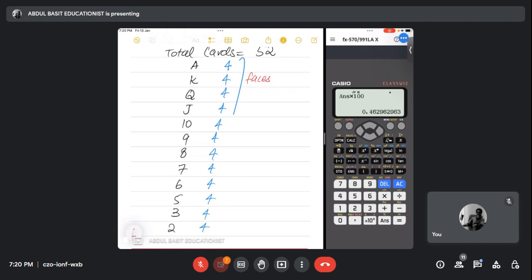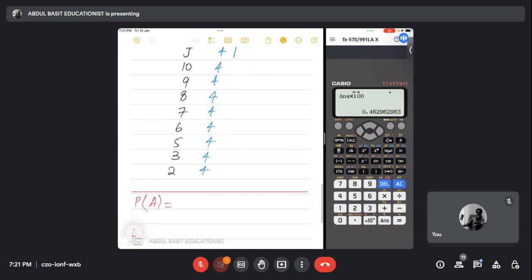How many A's are there? One. No, look at that. In the 52 cards you have, there are 2 black A's and 2 red A's. Remember? So how many A's are there? 4. So the probability of picking an A card is 4 out of 52. Get it?